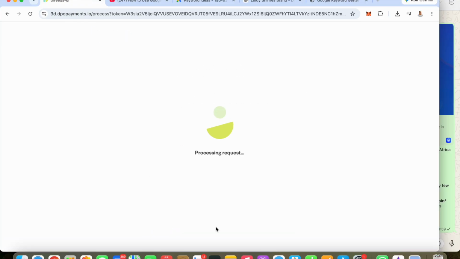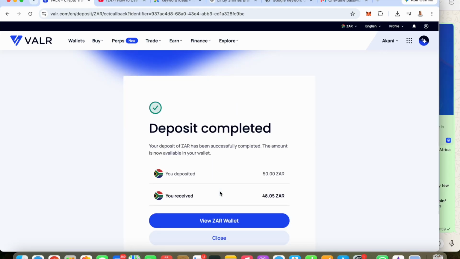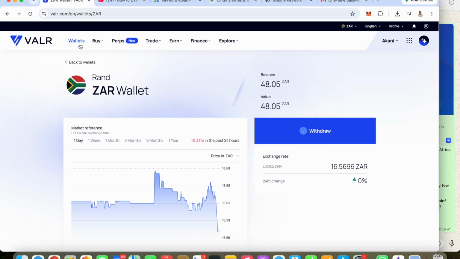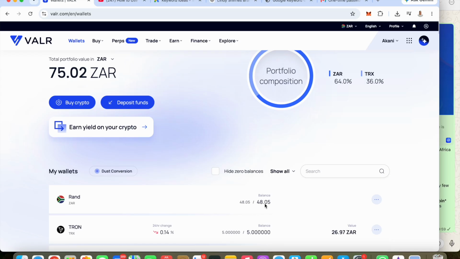So now I do have money in the ZA account, so let's wait for it to process so we can see if the money is sent. They do charge a fee. So far I noticed that when I bought for 50 rand, they actually took 2 rand, and now I will get 48 rand. Now they will also have to confirm the deposits as well, and after, click view ZA wallet. Can you see now we do have 48 rand under my ZA wallet. When you scroll down, you will see it there, and now we are ready to buy.